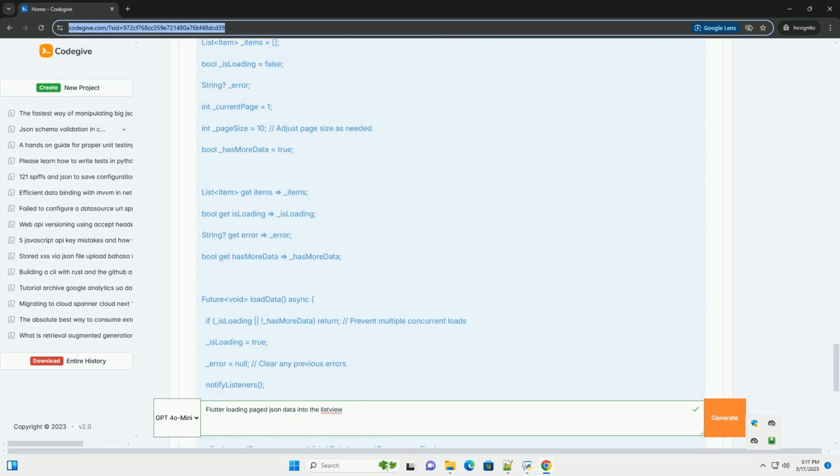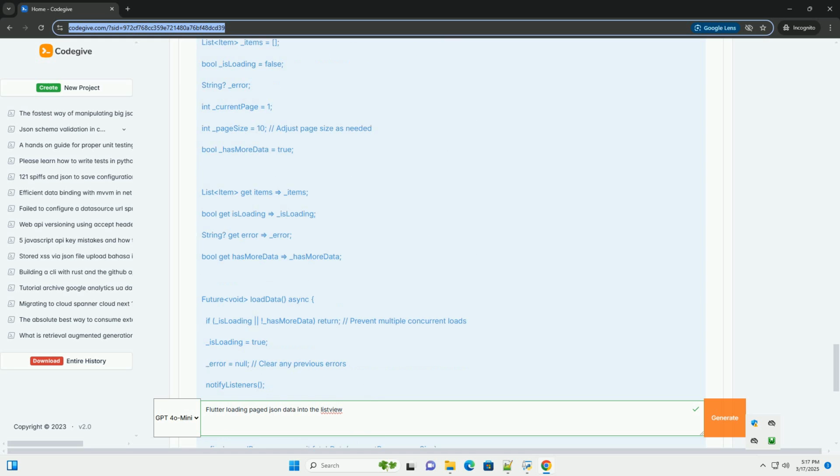Image optimization: if your JSON data includes images, optimize the images for mobile devices. Use appropriate image formats, for example WebP, compress images, and use image caching libraries to load images efficiently. Background loading: consider using compute to perform data parsing in the background, especially if the JSON data is large or the parsing process is computationally expensive. This can prevent the UI from freezing.